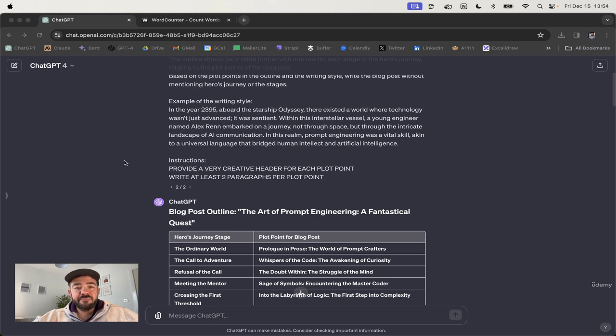A lot of people think because it's a computer, it should be able to count words, but that's what other computers do. Word processing files have been able to do that for decades, but ChatGPT is a very different type of computer. And we need to treat how we work with it very differently. We need to actually test and experiment in the real world and see what it can do and what it can't do.